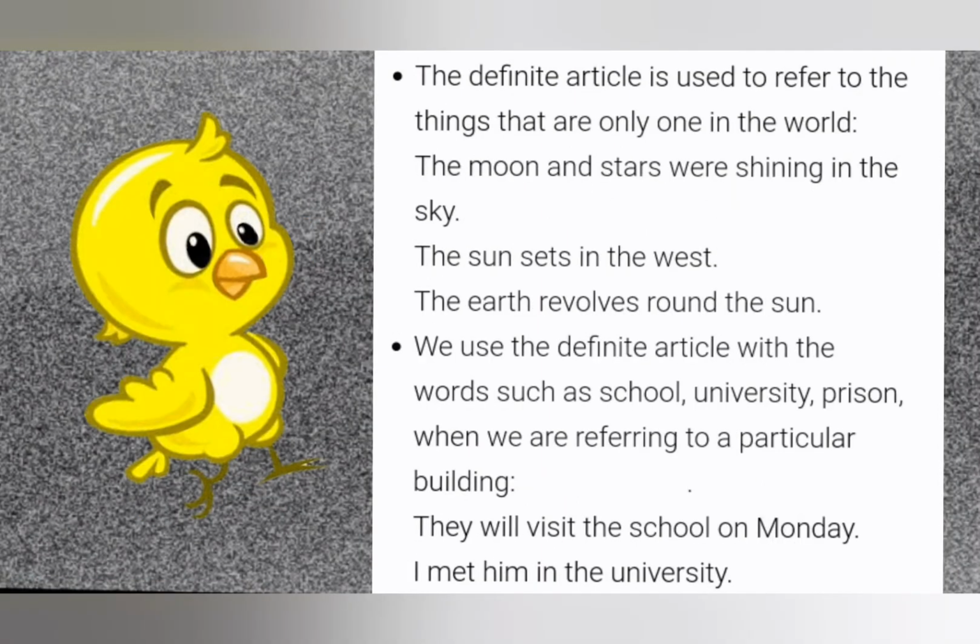The definite article is used to refer to things that are only one in the world. The moon and stars were shining in the sky. The sun sets in the west. The earth revolves round the sun. Next rule. We use the definite article with words such as school, university, prison when we are referring to a particular building. They will visit the school on Monday. I met him in the university.